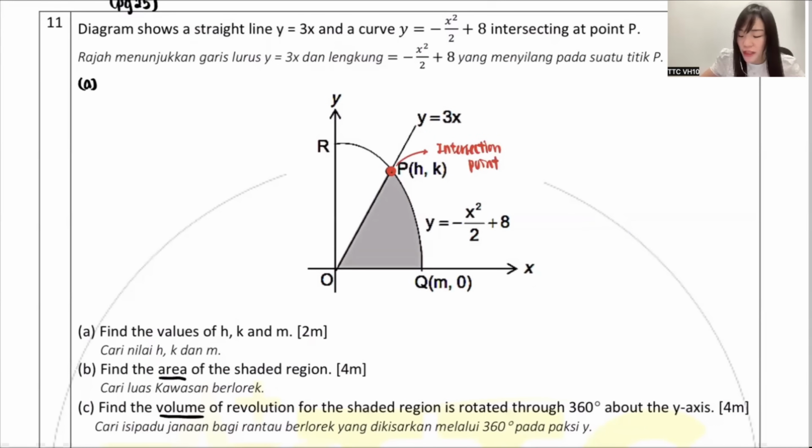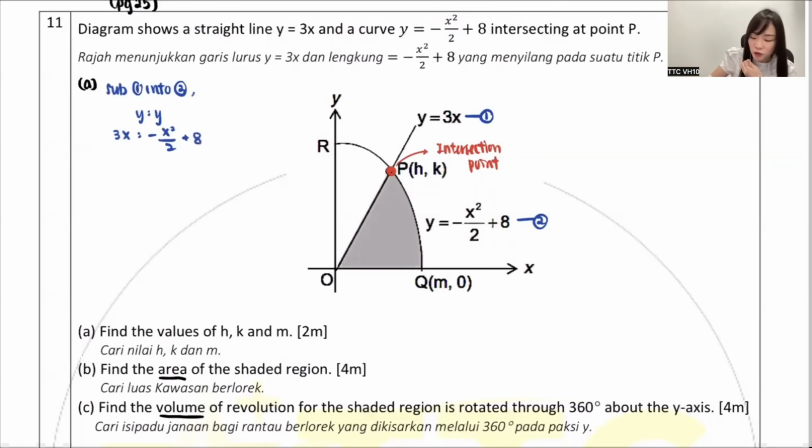So how do we find the intersection point? We use substitution. Can you see that the point touches the straight line? So the straight line can be called equation 1. The point also touches the curve, so the curve can be called equation 2. Now what we can do is sub 1 into 2. I will sub this y into this y column. Since both of them are y, I can say y equals y. One of them I copy on the left, one of them I copy on the right.